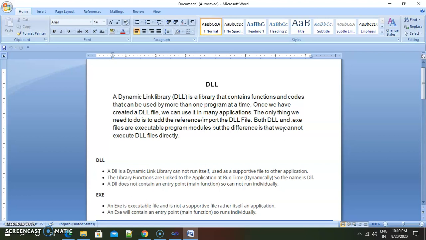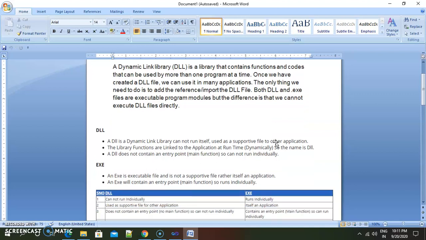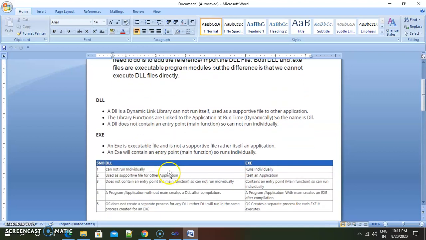So there are two parts to using a DLL. In one part we create a DLL file, meaning we create a reusable component, and in another part we use that created library or DLL in any program or application where there is a main method or entry point. That .exe will call our DLL file. So we see the difference between DLL and .exe here as well.